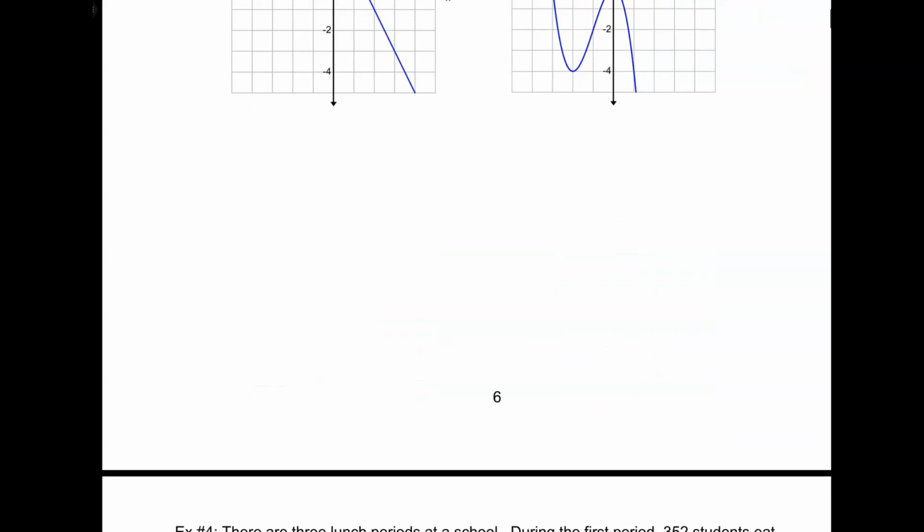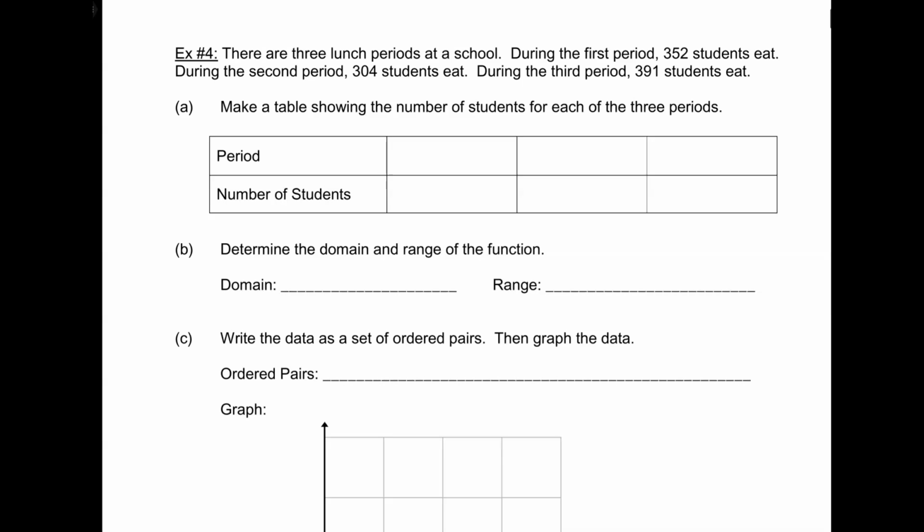Okay, do I want to do this one? Yeah. Dylan says, yeah, let's do it. Woo! There are 3 lunch periods at school. If you go to a big school, they have to stagger it. If you have 4,000 kids at a high school, you can't all be on lunch at the same time. Good luck going to the bathroom. That's crazy. And normally there's cafeterias and you go through a lunch line.